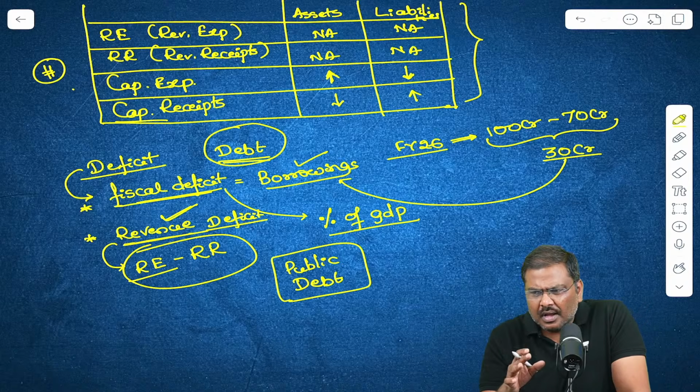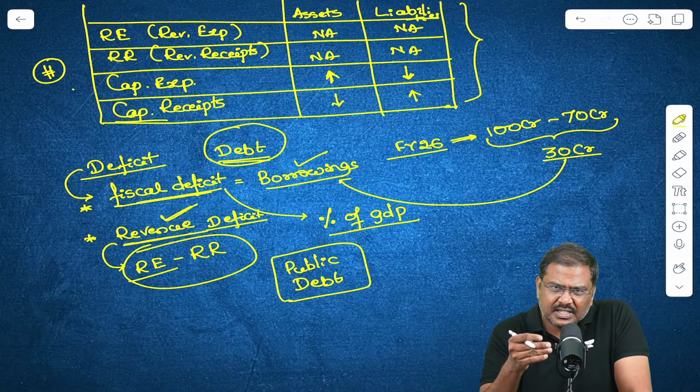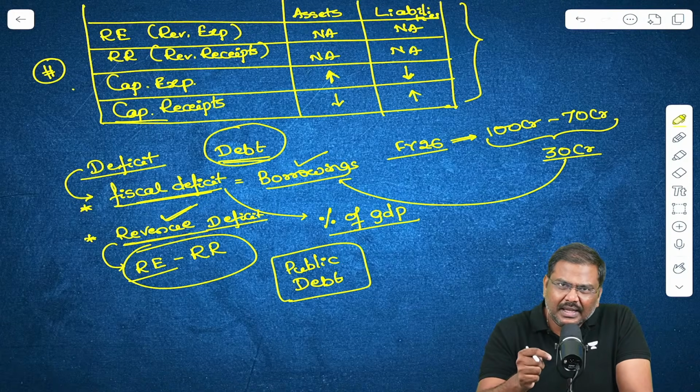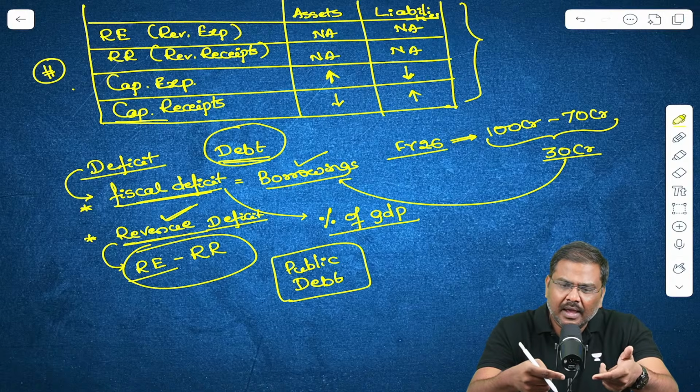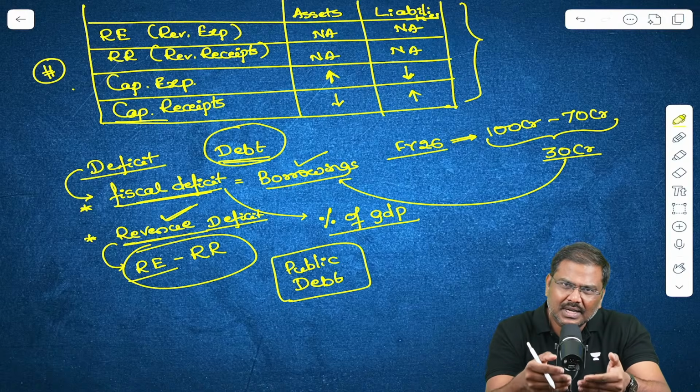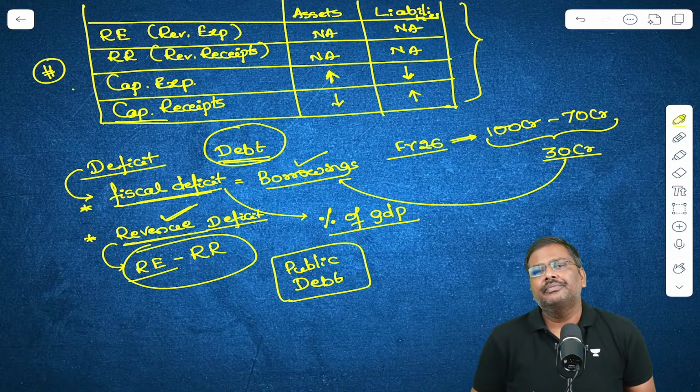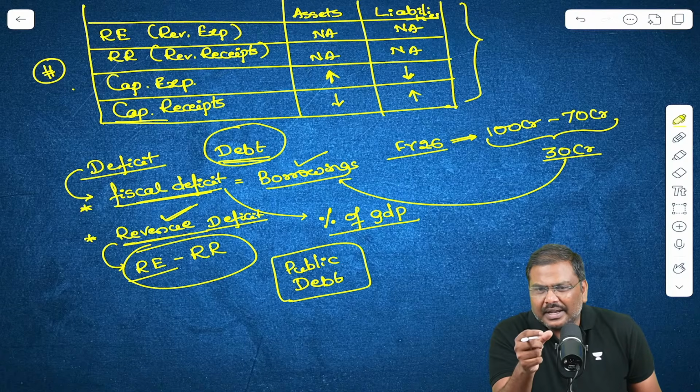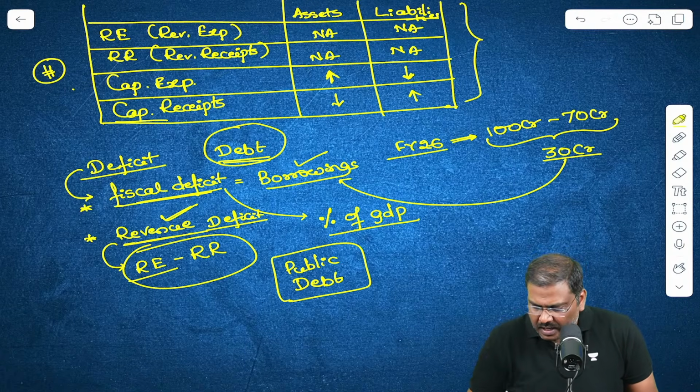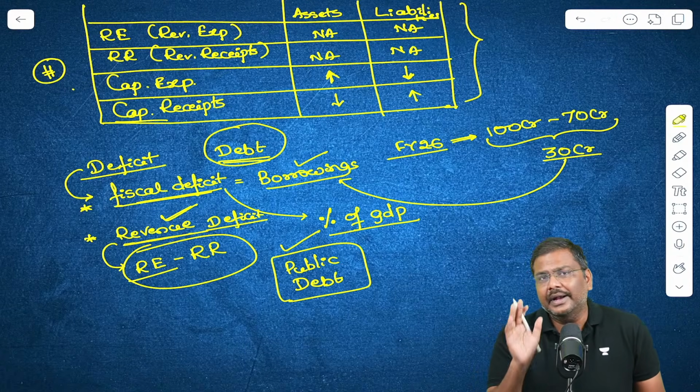Very simple. How much is the money that the government of India has borrowed? How much money the government of India has to repay by taking the money from the consolidated fund of India. That liability, that representation of the debt is called as public debt.